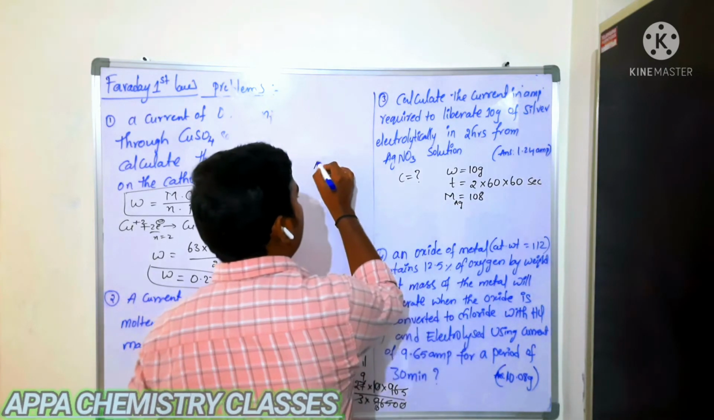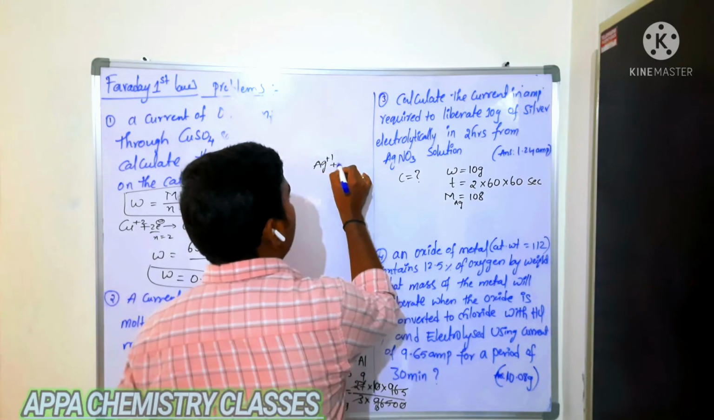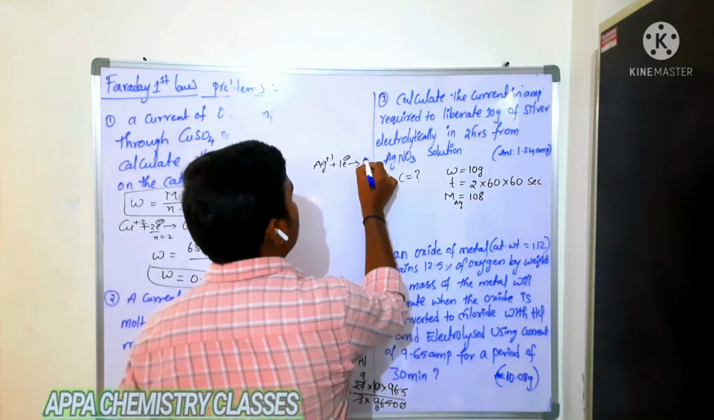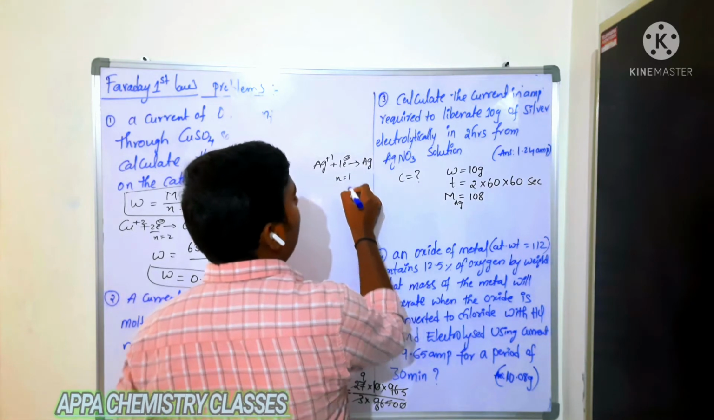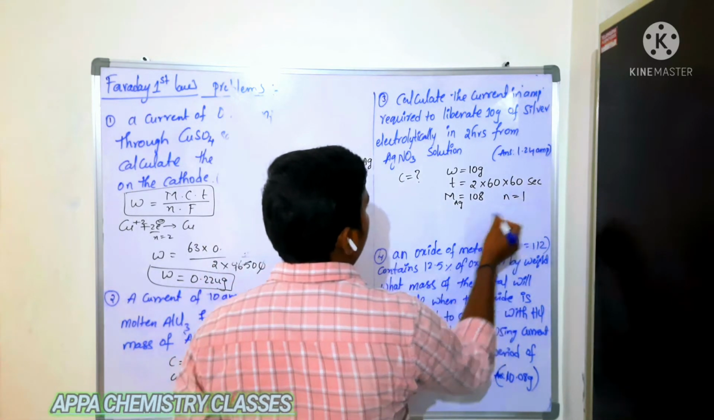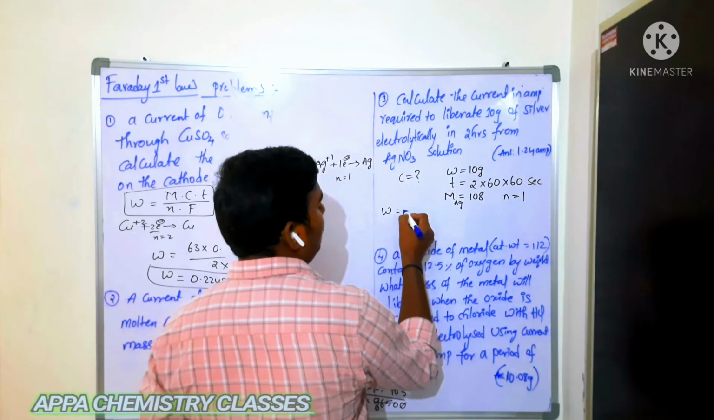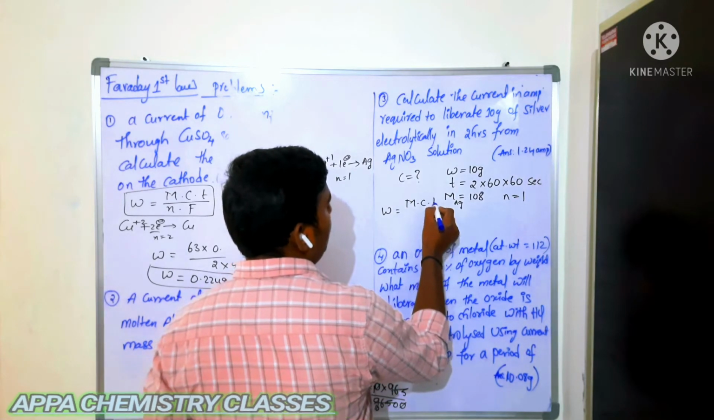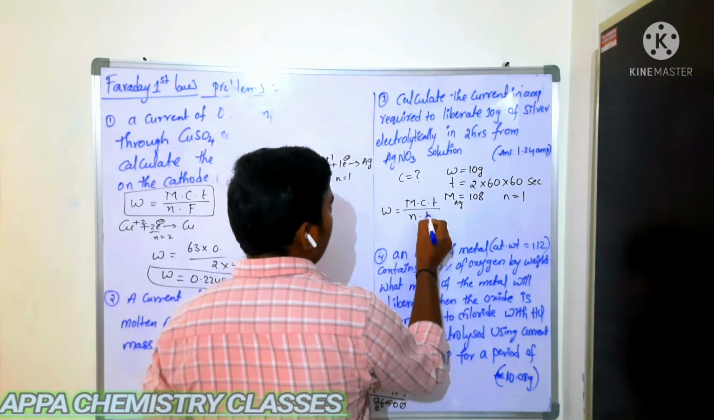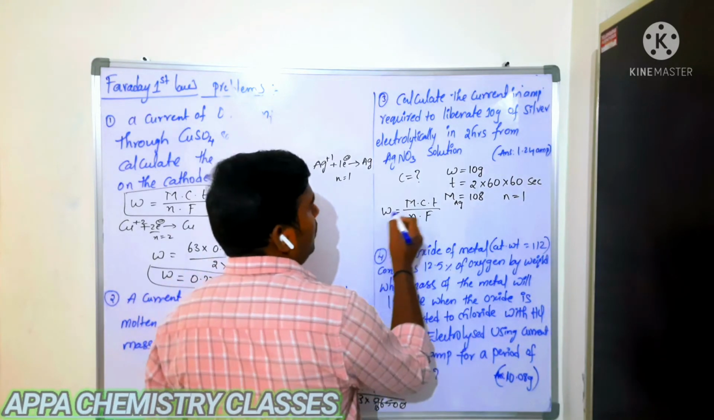Now whenever it is doing the electrolysis, silver plus will gain 1 electron and will deposit as what? Silver metal. N is equal to 1 here. So N is equal to 1. So substitute in the formula. W is equal to M into C into T by N into F. Okay? So W is how much?